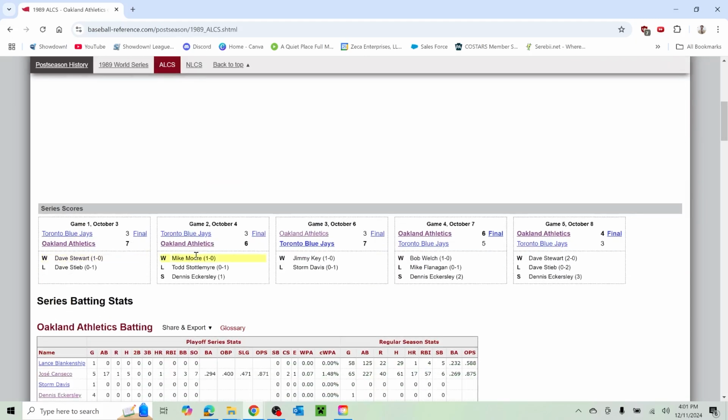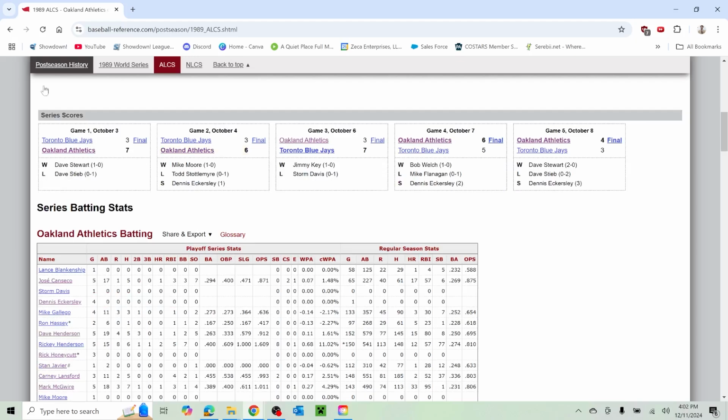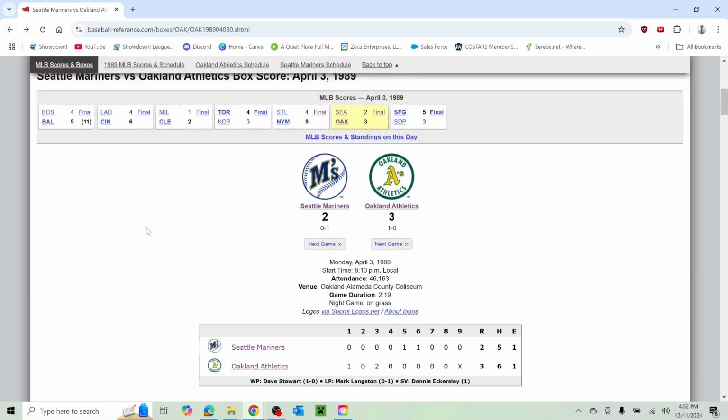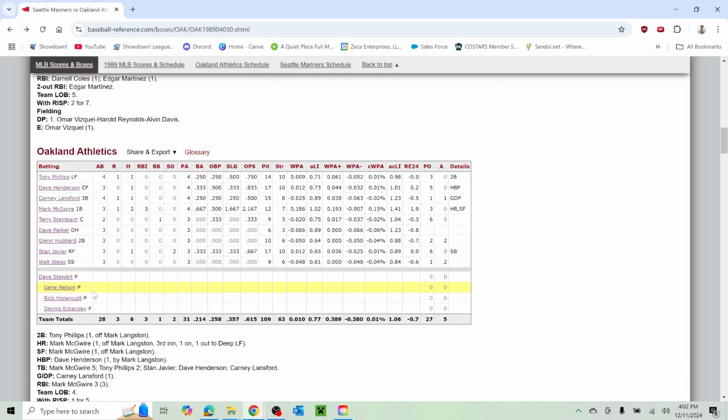A's won Game 1, Game 2. Blue Jays won Game 3 at home. Ooh, that's a tight one right there. And then, ooh, a couple tight ones in Games 4 and 5. Dave Stewart won twice. Wow, Dave Stewart was just dominant this year. Let's look at his playoff numbers.